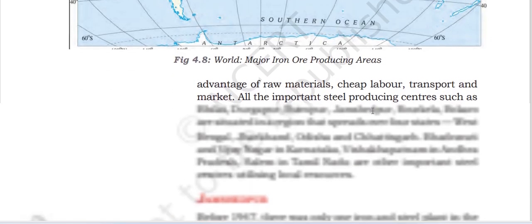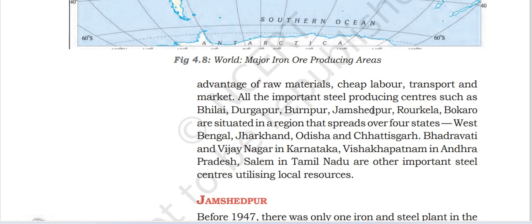Advantage of raw material, cheap labor, transport and market.